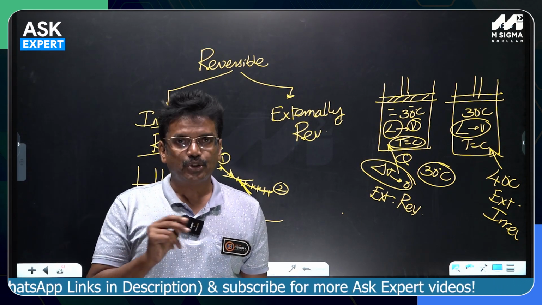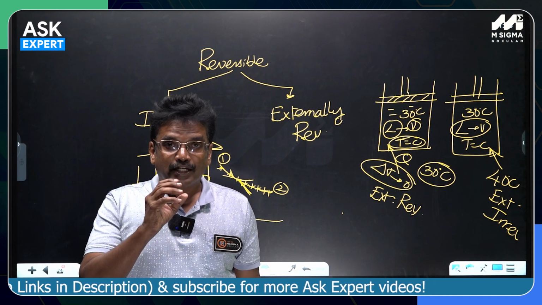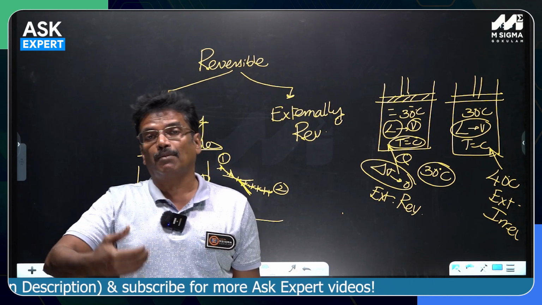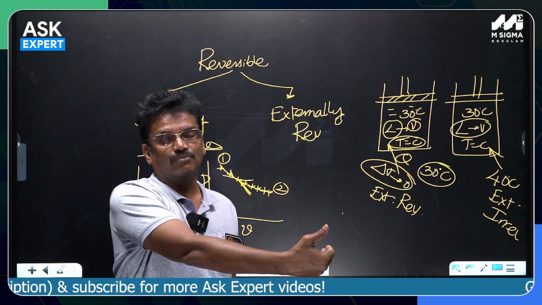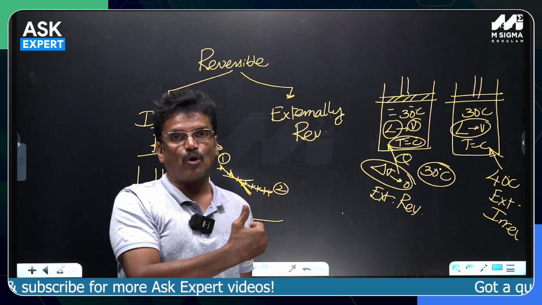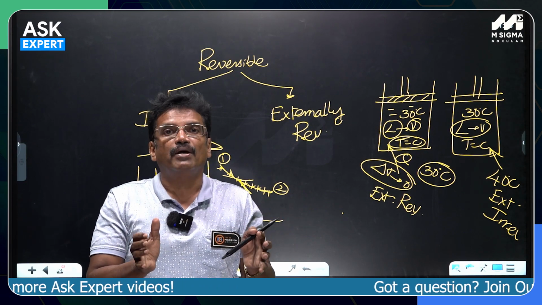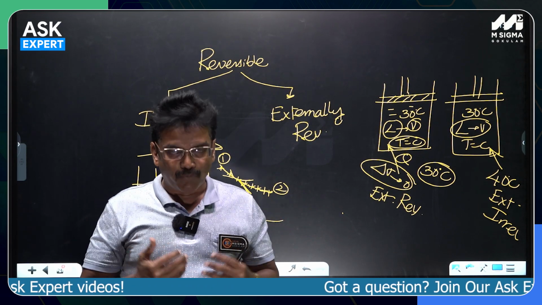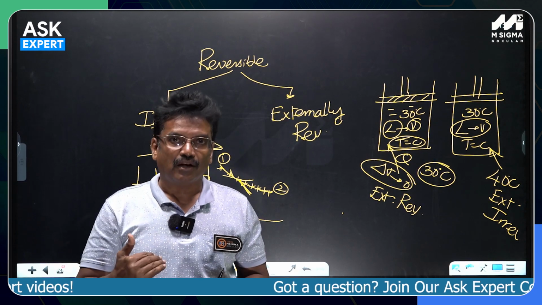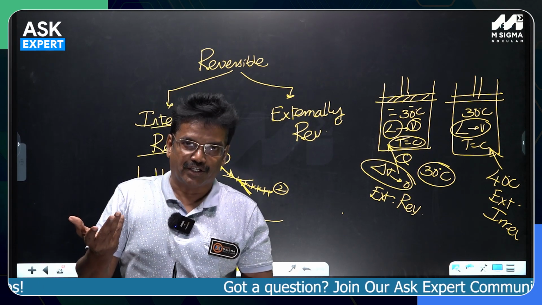Number two, we can make out to what extent the practical process is deviating from the reversible process, thereby trying to reduce the irreversibilities in the process, and thereby you can improve the efficiency of the process. If the process is less irreversible, I can say it is more efficient.